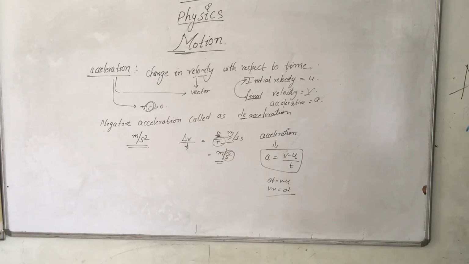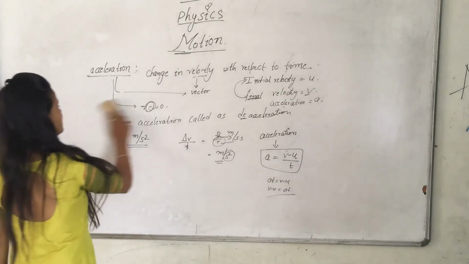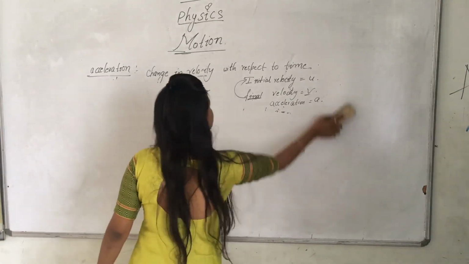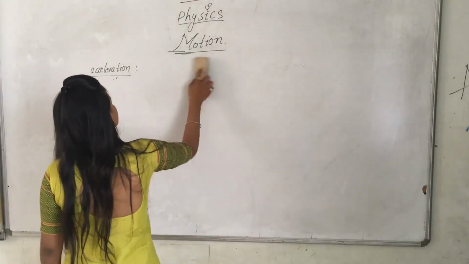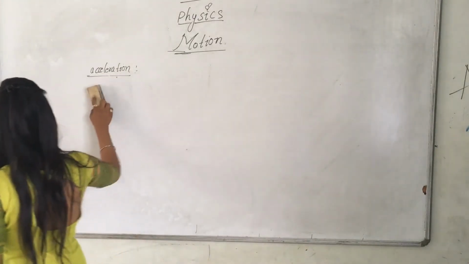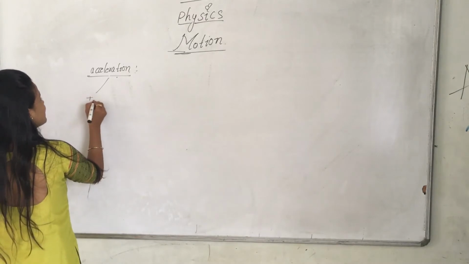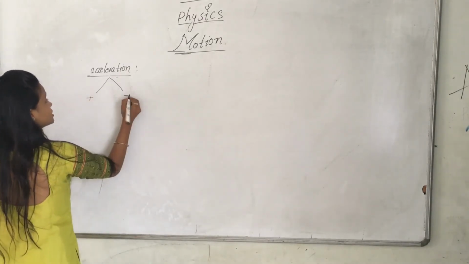Acceleration may be positive or negative. Coming to the types of acceleration: positive acceleration and negative acceleration.